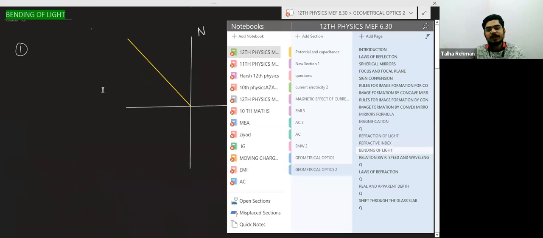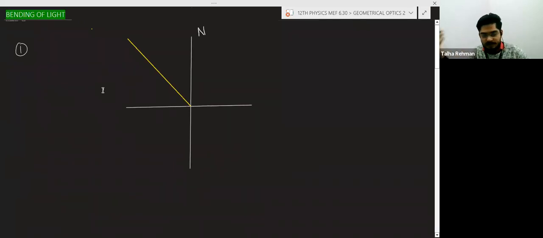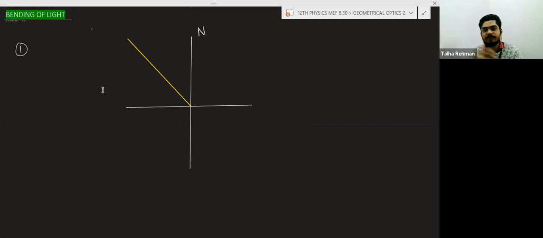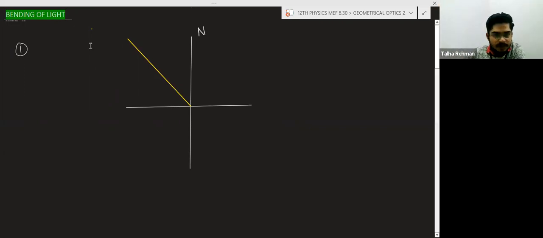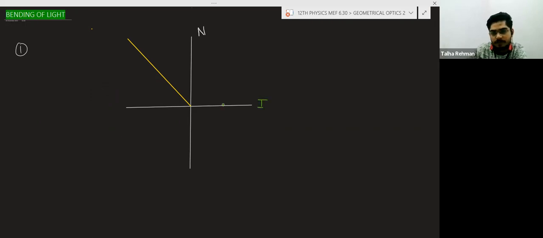Now we will see how the light will bend when it moves from denser medium to rarer medium or rarer medium to denser medium. For example, this is the normal, this is the interface between the two media, and this is the incident ray, and this incident ray is coming from rarer medium.